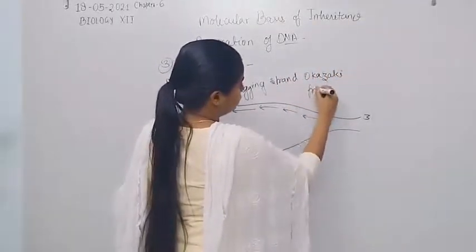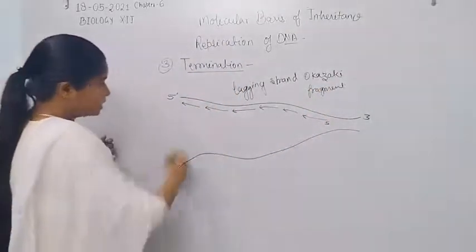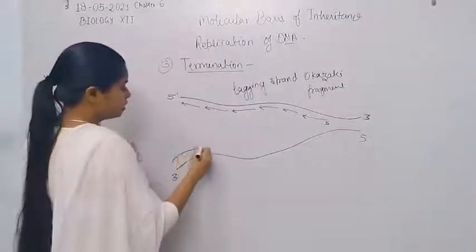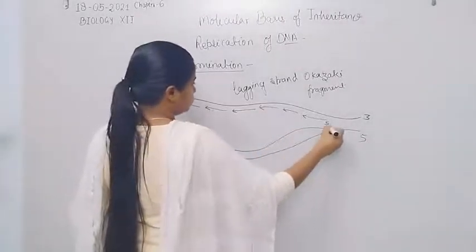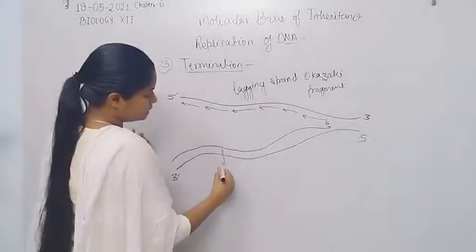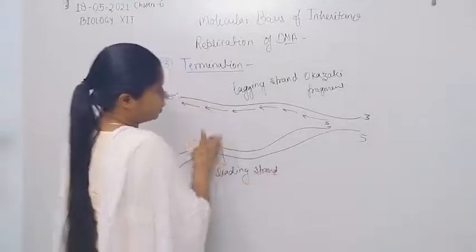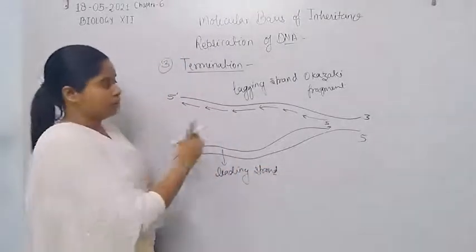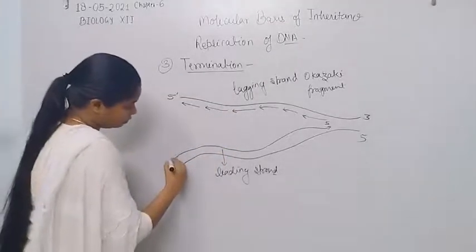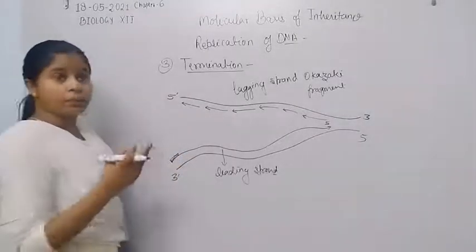Okazaki fragment. So this is now the strand which has polarity in 3' to 5' direction. So they synthesize continuously by the DNA polymerase. That's why they are known as leading strand or continuous strand. Now in the termination process, because in the leading strand there is only one primer needed for the attachment of the DNA polymerase.